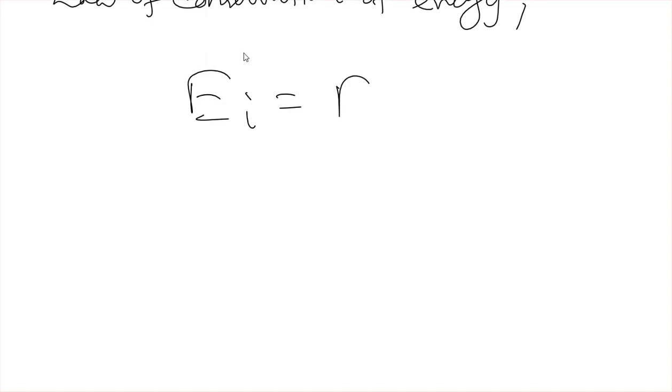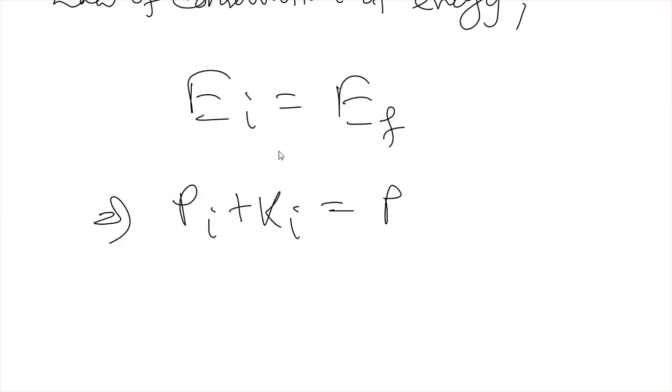Okay, so as per the law of conservation of energy, we can say that initial energy will always be equal to final energy. So initial potential energy plus initial kinetic energy will be equal to final potential energy plus final kinetic energy.